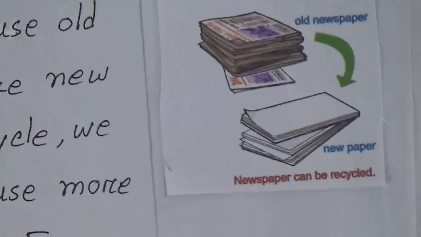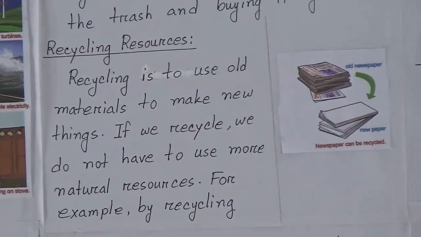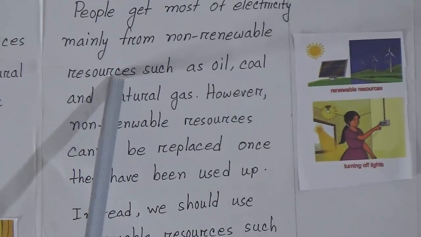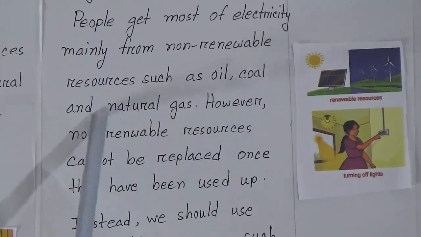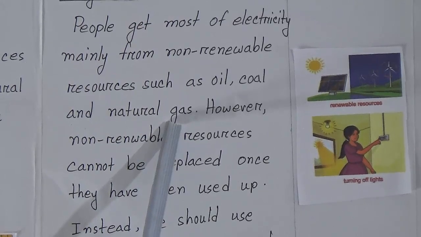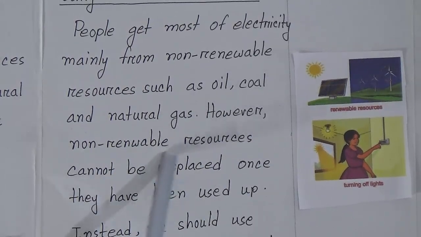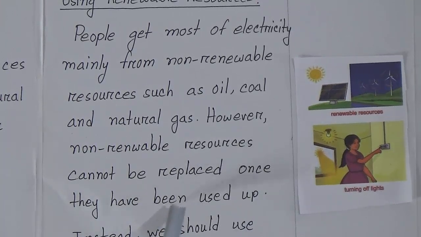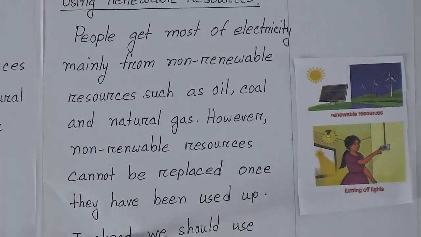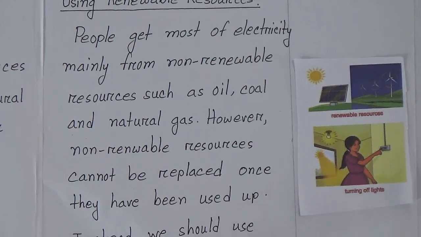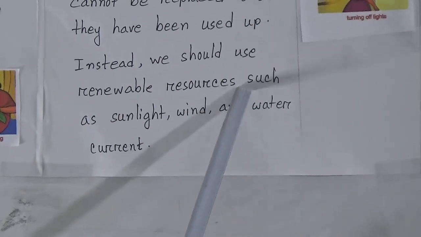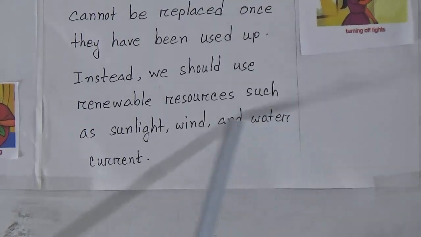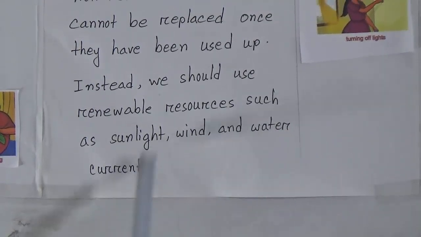Using renewable resources. People get most of their electricity mainly from non-renewable resources such as oil, coal and natural gas. However, non-renewable resources cannot be replaced once they have been used up. Instead, we should use renewable resources such as sunlight, wind and water current.